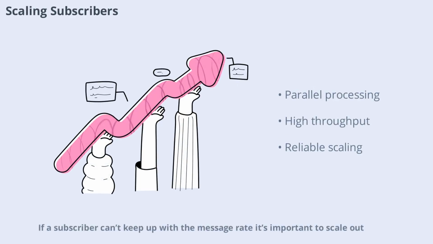If a subscriber can't keep up with the message rate, it's important to scale out. The competing consumers pattern allows multiple instances of a subscriber to process messages in parallel, improving throughput and reliability. Azure's messaging services support this pattern, making it easy to handle high-volume workloads without bottlenecks.